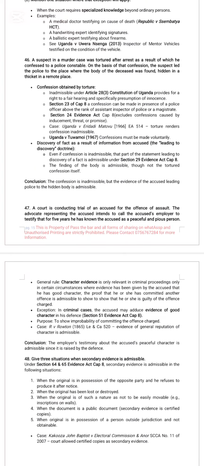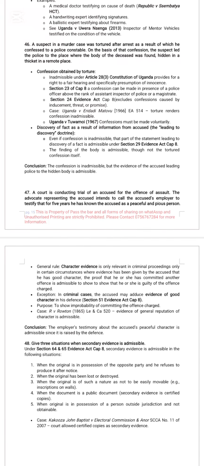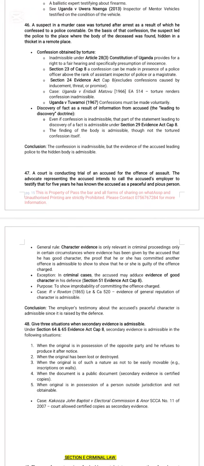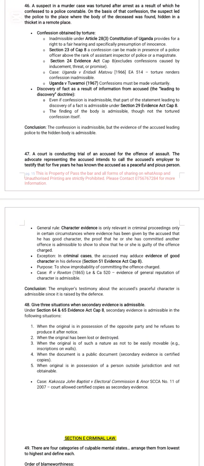A suspect in a murder case was tortured after arrest, as a result of which he confessed to a police constable. On the basis of that confession, the suspect led the police to where the body of the deceased was found hidden in a thicket in a remote place. So here we are at confessions under Article 28(3) of the Constitution. Section 23: it must be before a police officer above the rank of Assistant Inspector of Police. Section 24: a confession must be voluntary. Look at the case of Uganda versus Tuamoi.